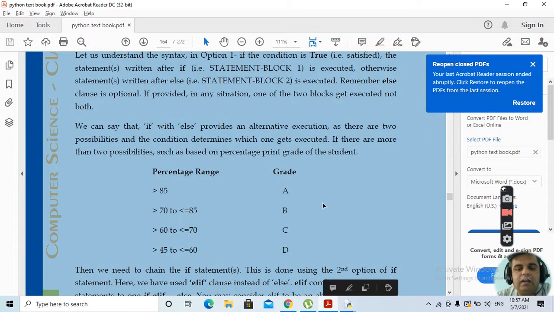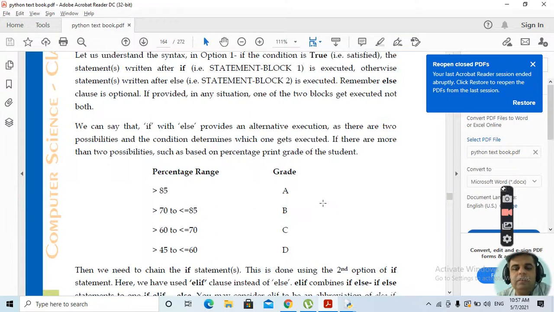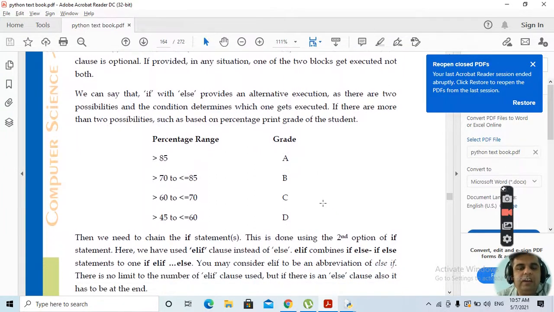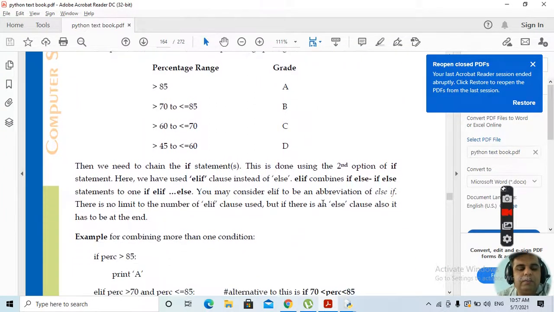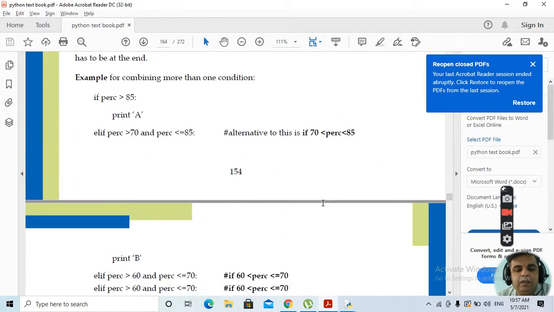As I have told you in the starting lecture, how compiler 2.7.18 is to be downloaded. Everybody must download that and try to work the examples on the compiler itself. Clear?